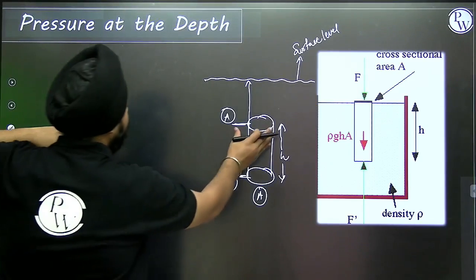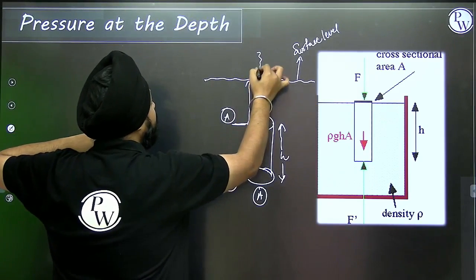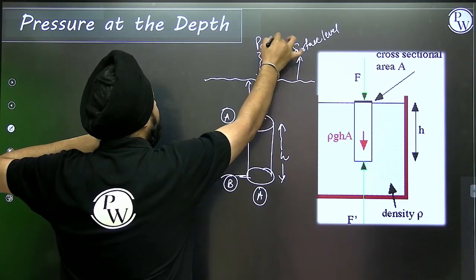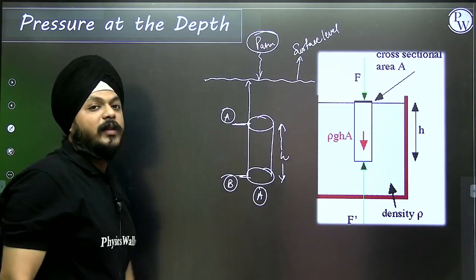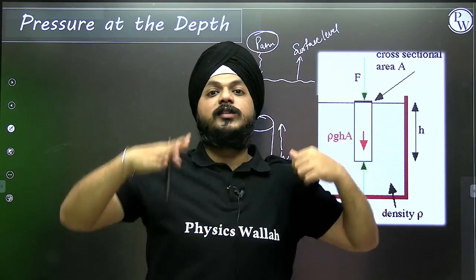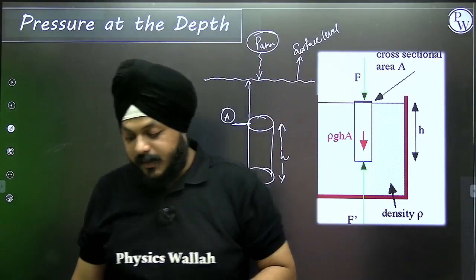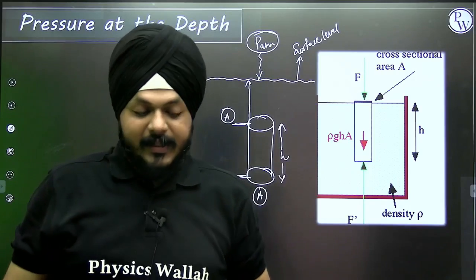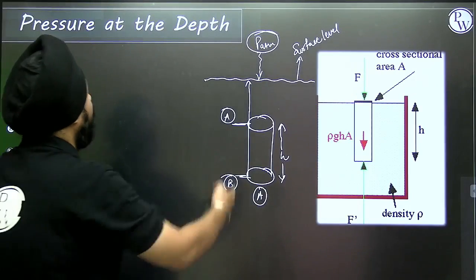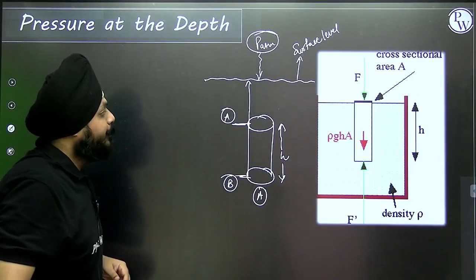With these 2 points on the cylinder, let us take an example at the surface. The atmospheric pressure is always acting, and one thing about this is that it always acts perpendicular to the surface. If the surface is tilted at theta, the atmospheric pressure is also tilted at theta.